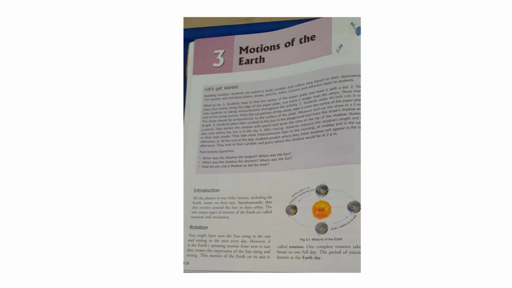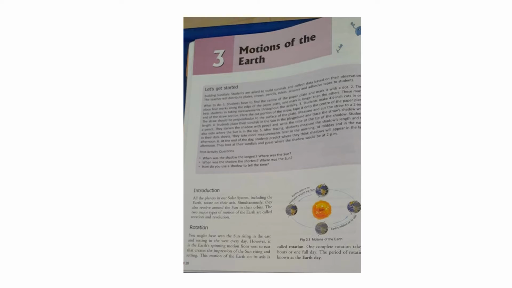The earth's spinning motion means making a round from west to east. How is the sun rising and setting? Because of the spinning motion from west to east that creates the impression of the sun rising and setting.